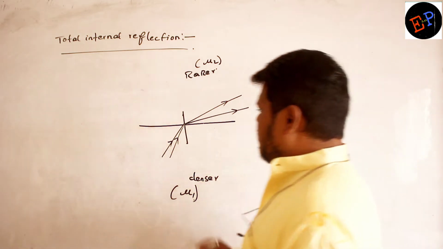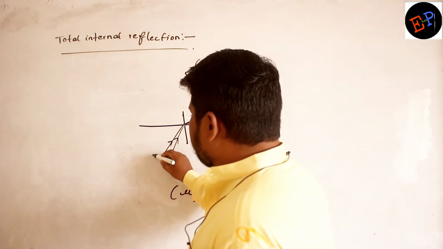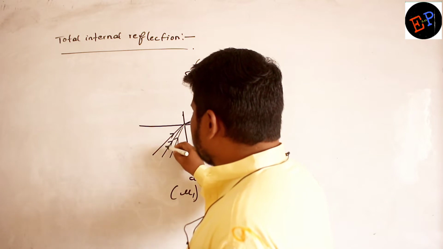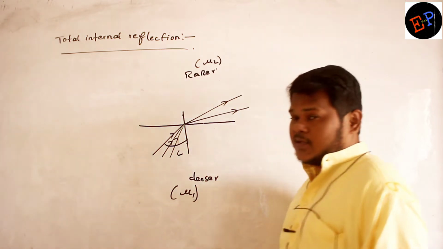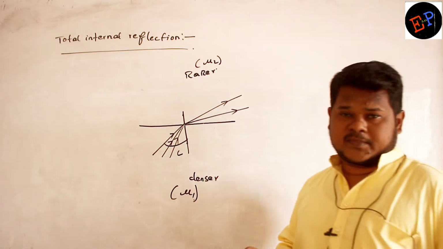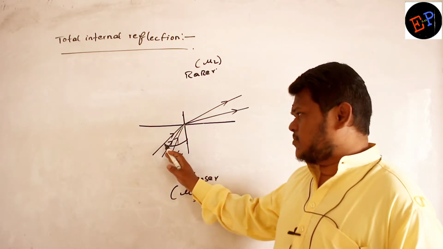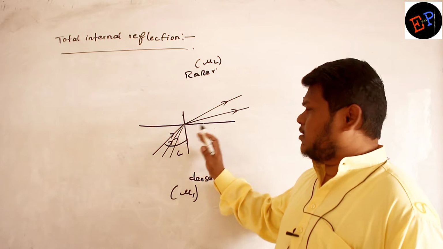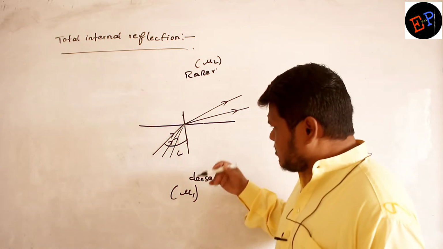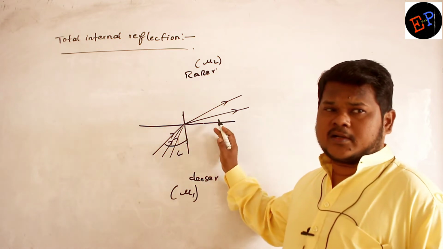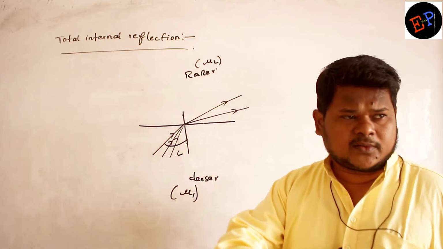Now if I make the light incident at a particular angle, this angle of incidence is called the critical angle. Then when I make the light incident at this particular angle, the light ray should further bend. Now it is bending such that it does not enter into the first medium, it does not enter into the second medium.